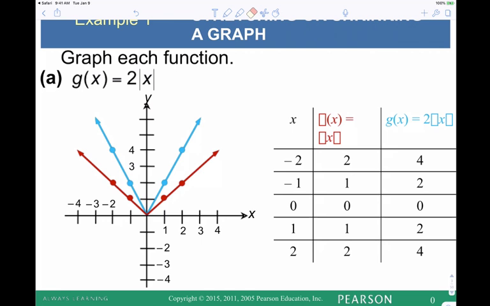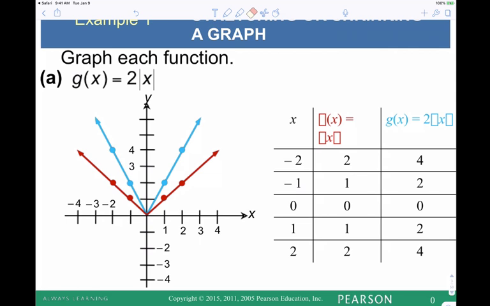So if we have a V and we stretch it vertically, it will become more narrow. If you think about Laffy Taffy, you ever worked with Laffy Taffy or Putty or anything? If you had an image on there and you stretched it, it became skinny, right? So bigger than 1 is going to shrink. The thing is, if it's a number larger than 1 on the outside, it's going to be a vertical stretch. A vertical stretch is the same as a horizontal compression. So where your intuition said it's going to shrink, you were talking about horizontal. That's correct. But what's really going on, outside manipulations are vertical, right? And so outside and larger than 1 means a vertical stretch.